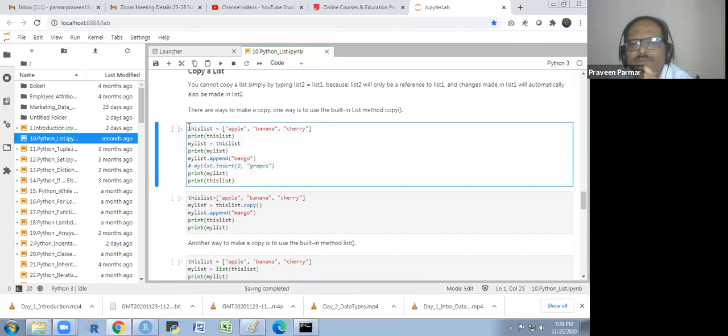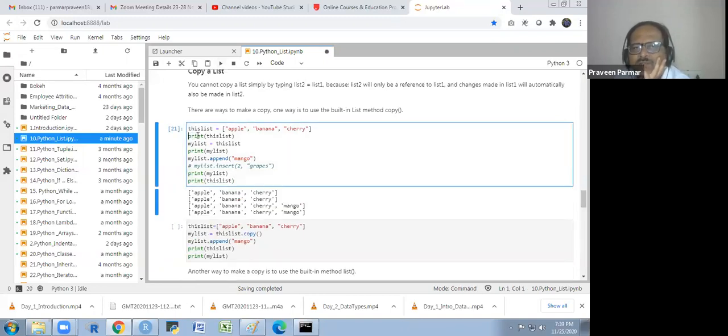So I will explain this to you. This list has apple, banana and cherry, and I print this list and I am copying it as my list. I want to copy it, but it will not copy. I will show you. It is just a reference, a view, a reflection of this. Then I print my list. And then I append another element in my list, not in this list. I am including it in my list, which I copied. Then I print my list and this list also, the previous list. So I run it, you'll see.